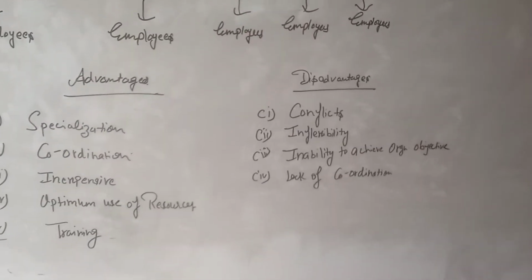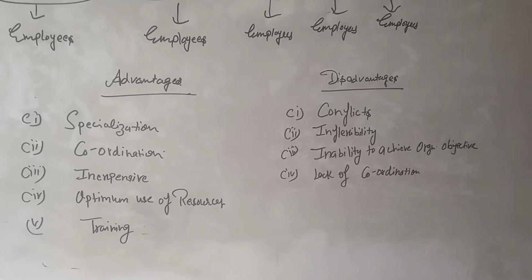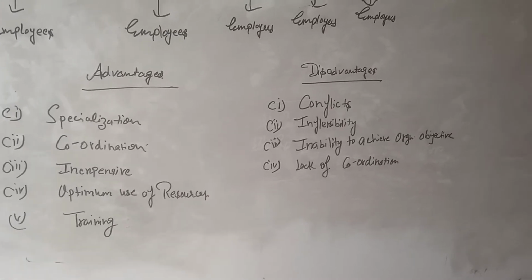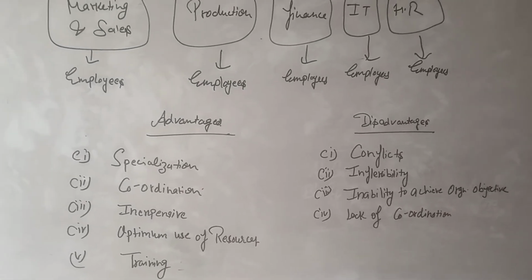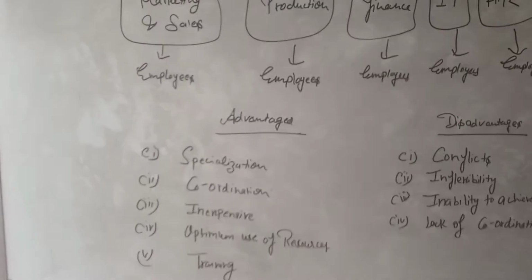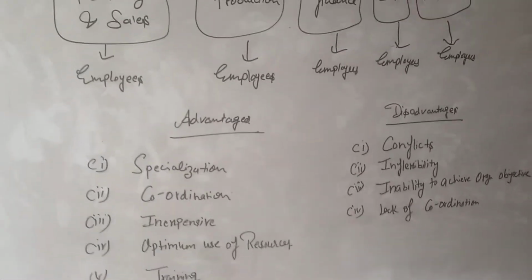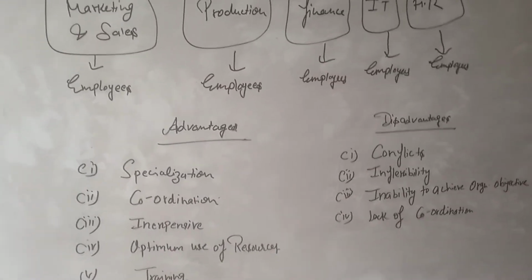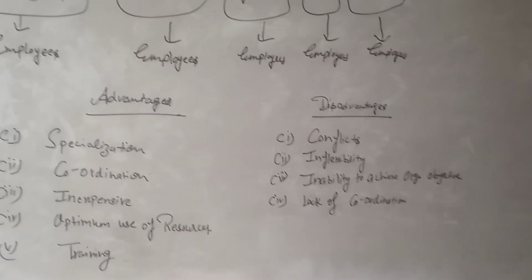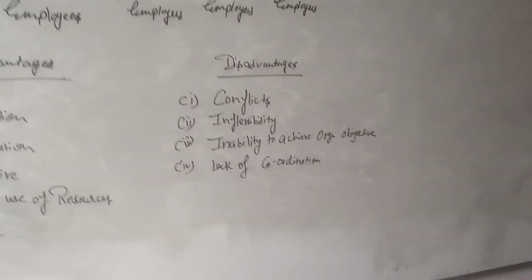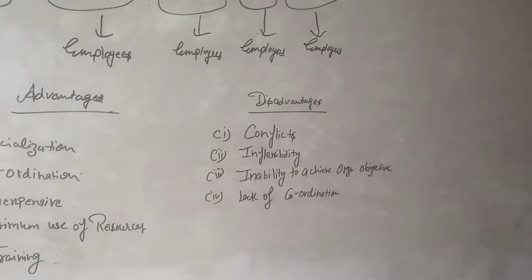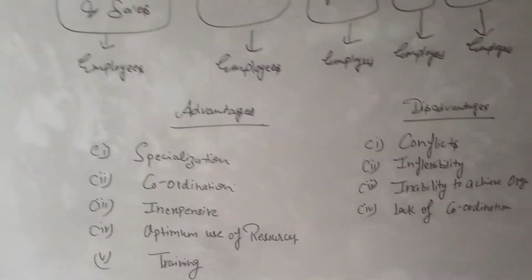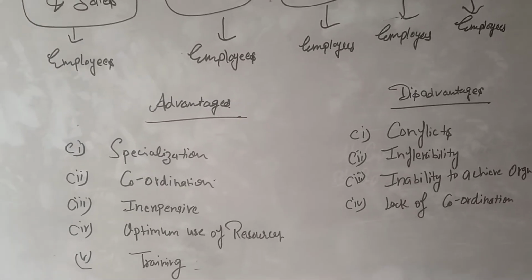The team is managed by an experienced person with high ability and skill who can adequately understand and review the entire work. It means if a person is not experienced, then he cannot perform the duty assigned to him by the organization. So according to specialization, this structure is divided and the person who is an expert in that field is provided to him. Next one is coordination.